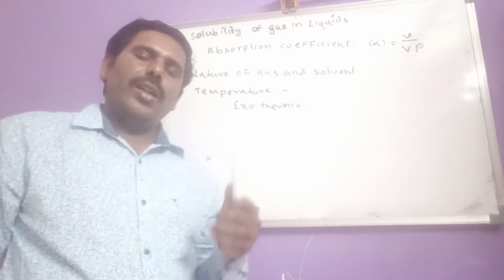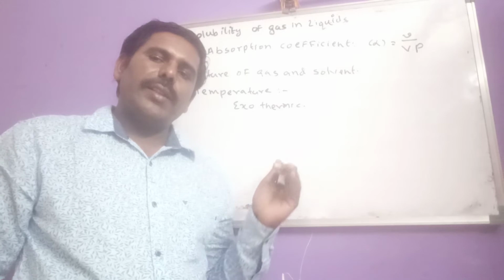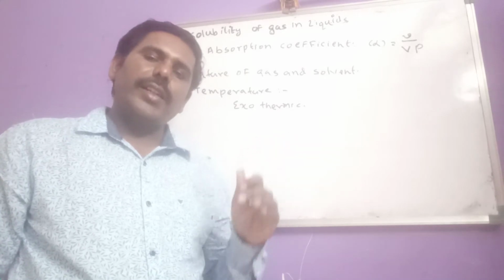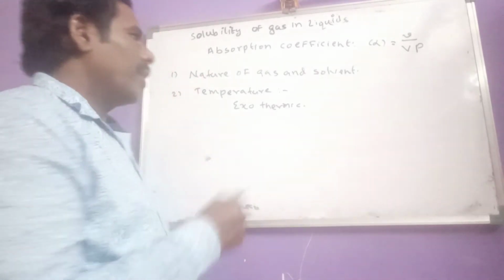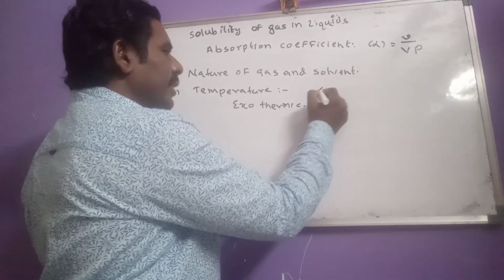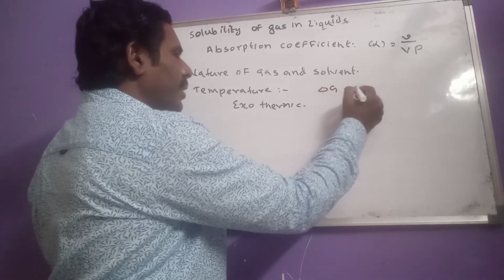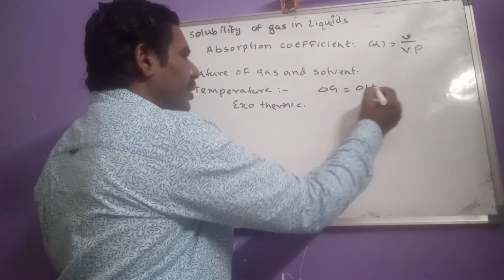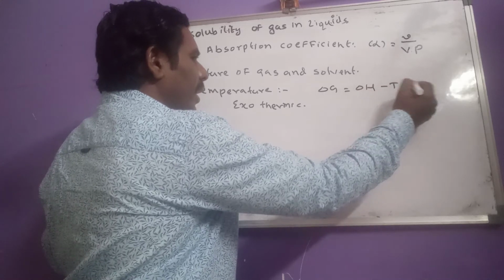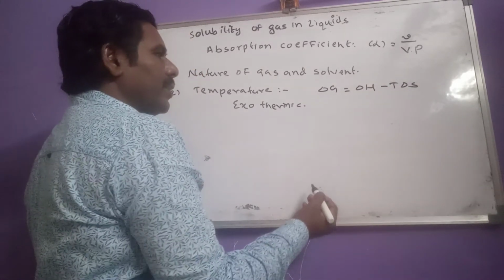So we can express this factor with change in Gibbs free energy also. For example, Gibbs free energy change, delta G equals delta H minus T delta S.